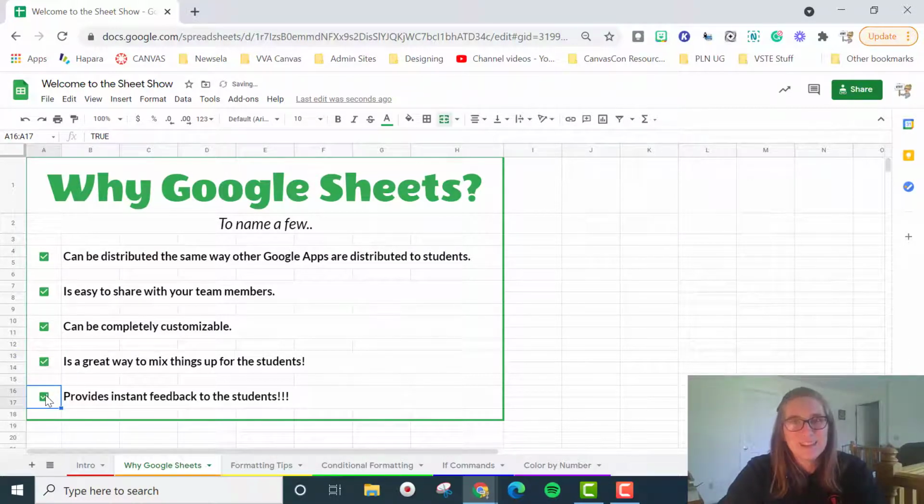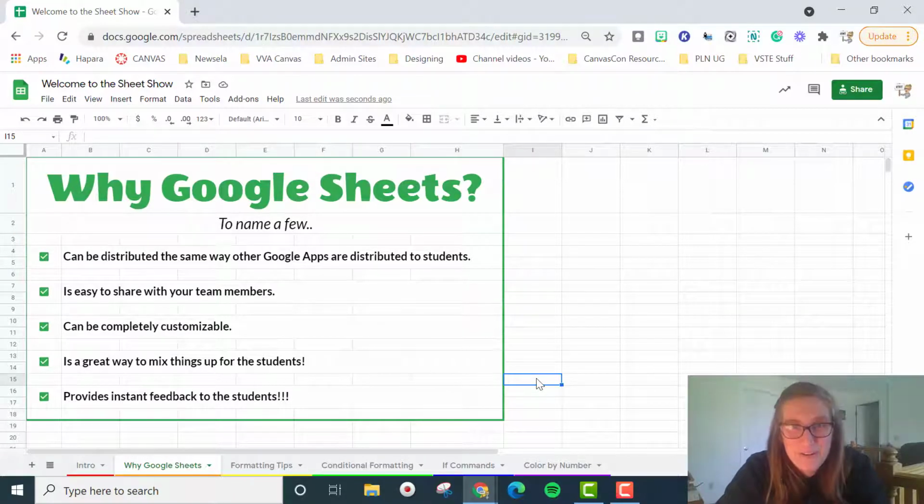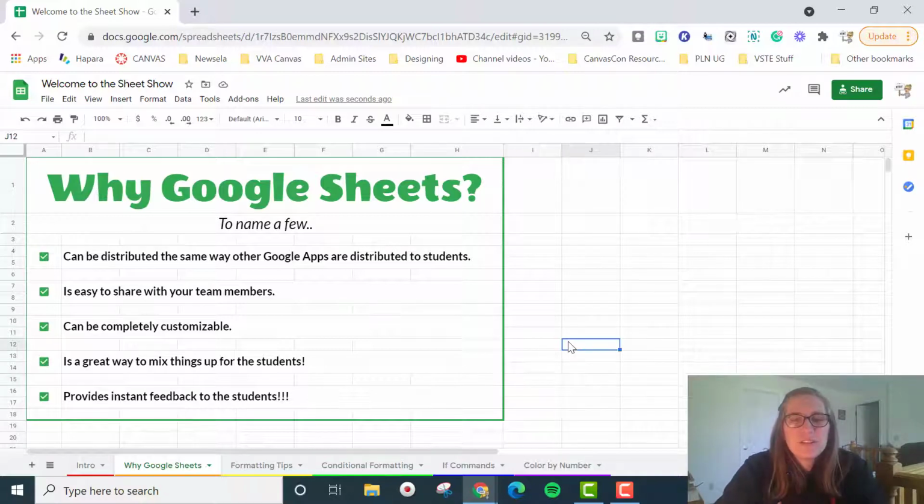And lastly, it provides instant feedback for the students. I can't stress that enough. As a math teacher, they want to know right away if they're right or wrong. And you can teach them how to check their answers, but they still want to know if they're right or wrong because they want to make sure that they did the check right. So this is just a really great way in a classroom setting just to let them know how they're doing, and they can keep trying until they get it right.